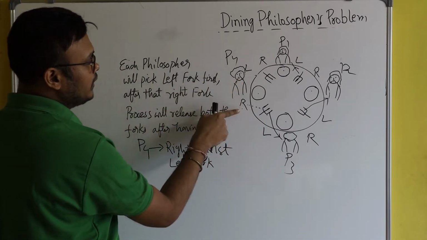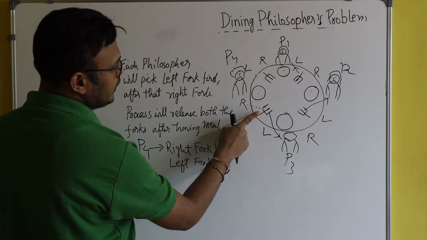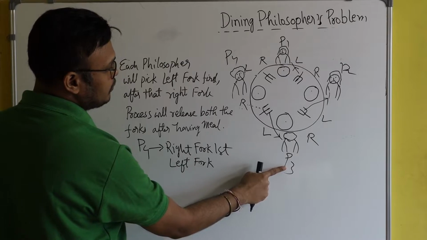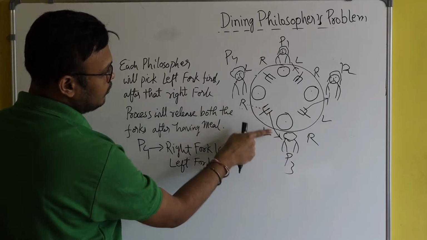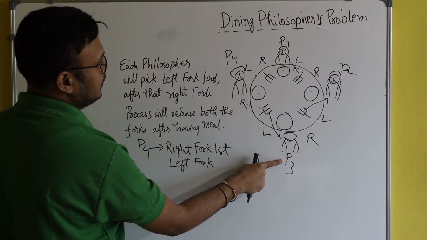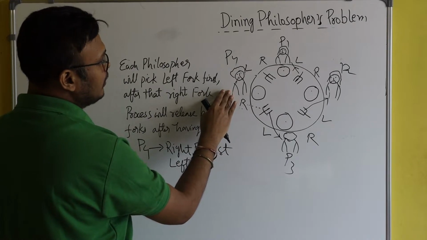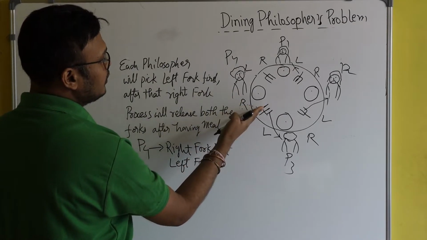So now you see what will happen. Since the rule is changed for philosopher P4, he will try to pick this right fork first, but you see the right fork is already occupied by philosopher P3. Just see the arrow mark. So it means he is unable to take this right fork.